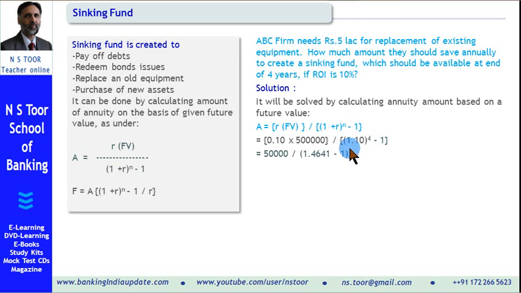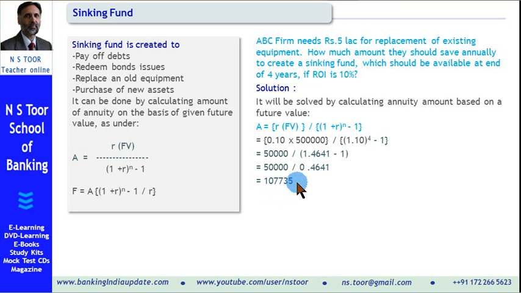Now we can simplify this. Solution to this part is 1.4641 minus 1. So this part and this part gives us this value. 0.1 multiplied by 5 lakh, it gives us this value. Now going further, 1.4641 minus 1, it gives us this value, and here we have 50,000, and here we calculate the amount of annuity. So amount of annuity is rupees